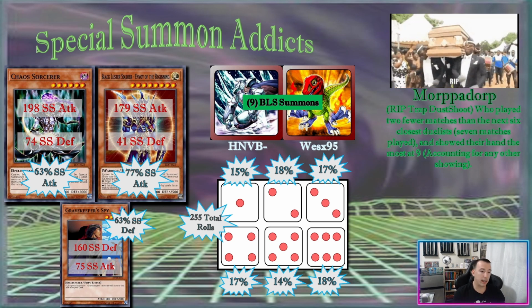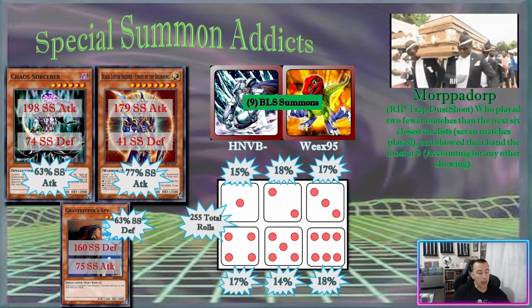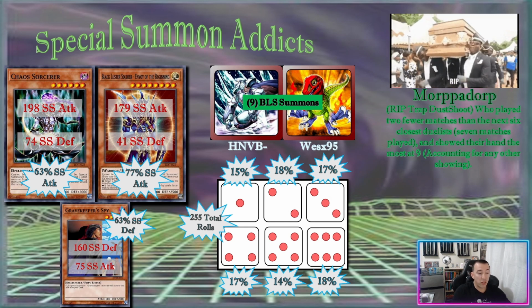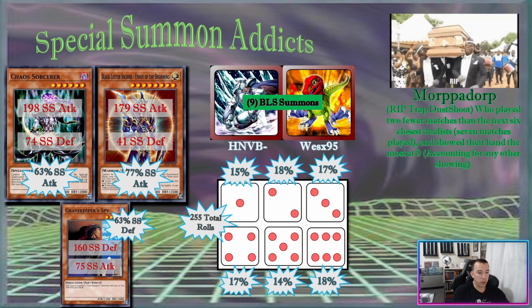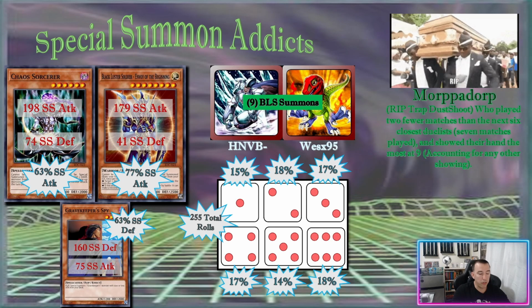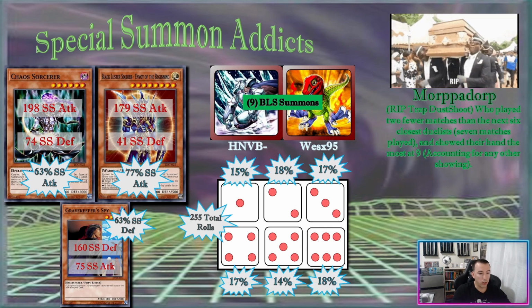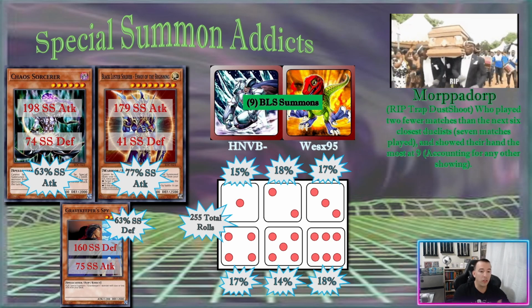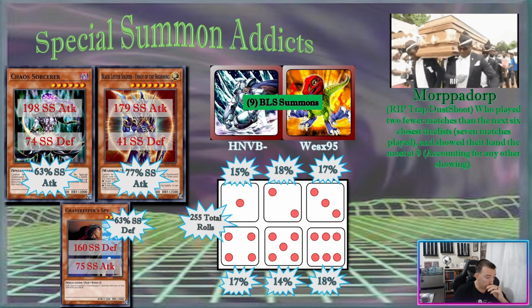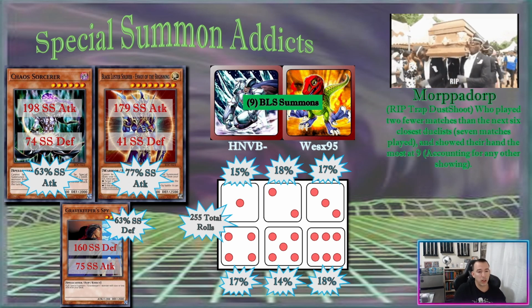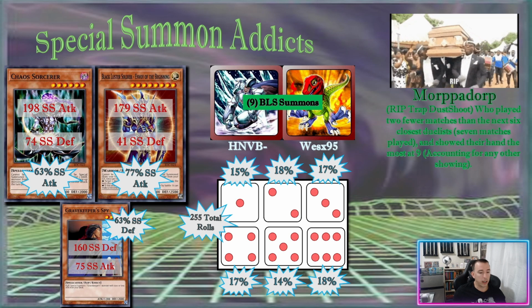At the bottom, we got dice, right? So dice were rolled 255 times in this tournament, and this is pretty standard independent event probability. If you did this for infinity, every dice number would pop up roughly 15% of the time, and right here it's kind of around that.